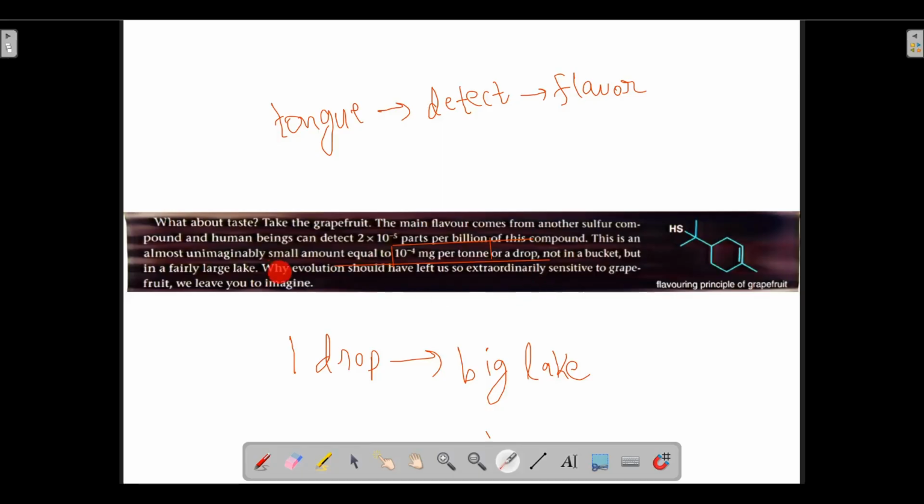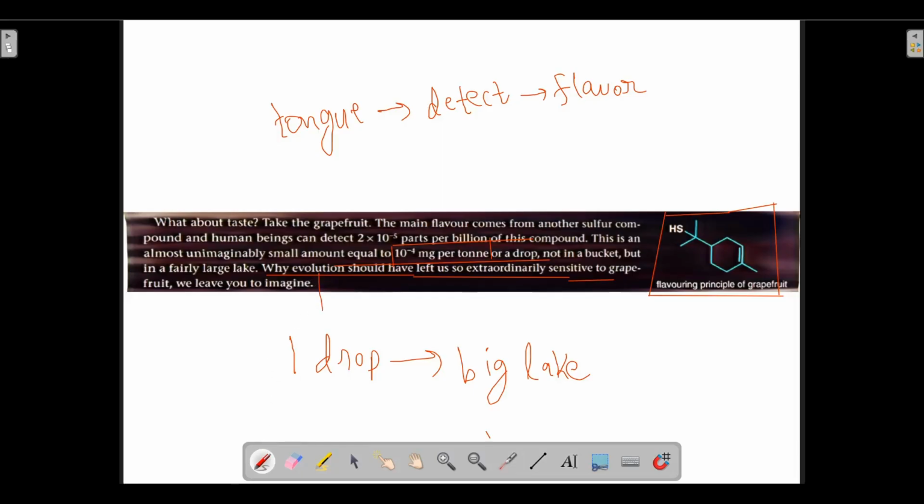Why evolution should have left us so extraordinarily sensitive to grapefruit, we leave you to imagine. So it is saying that what kind of evolution should have taken place, we don't know. We are extraordinarily sensitive to this compound. And why is it so? We don't know. What kind of evolution must have taken place?